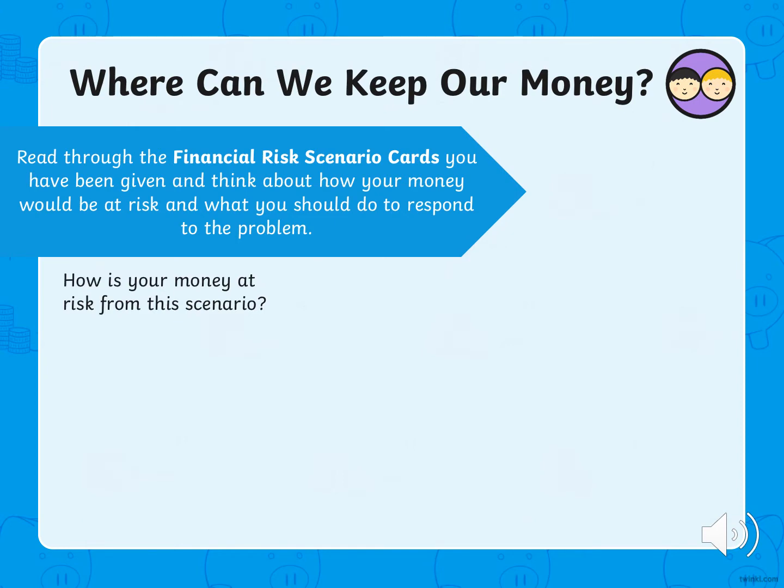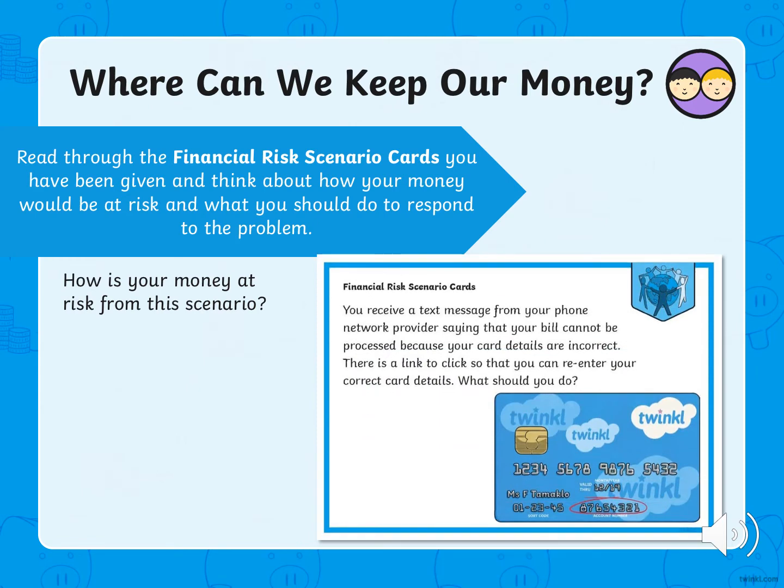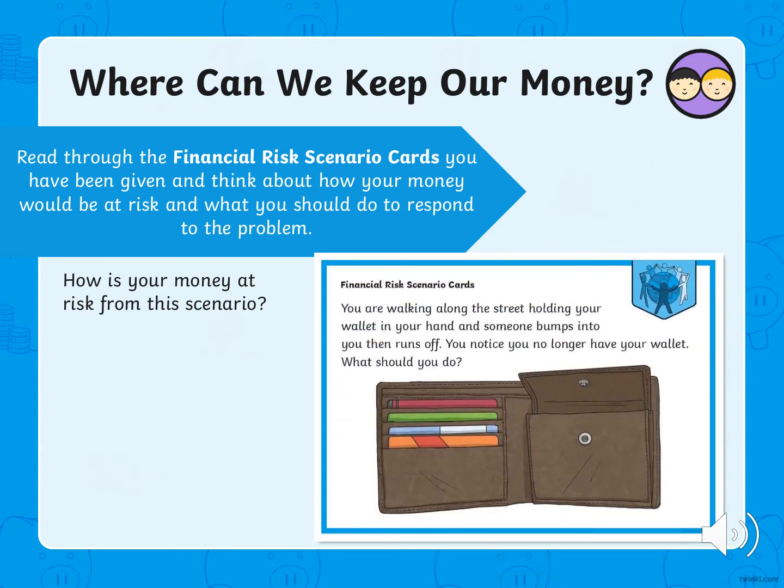In your packs, Year 5, you have been given some financial risk scenario cards. And what I would like you to do is think about how your money would be at risk and what you should do to respond to the problem. So pick one of the cards to start with, read it through, and think about how is your money at risk from this scenario. What could you do? Have a look at another one. Same questions. And you've got 4 of them to do to keep you busy to start. That is your first task. Go through the financial risk scenario cards and think about what you could do to minimize the risk.